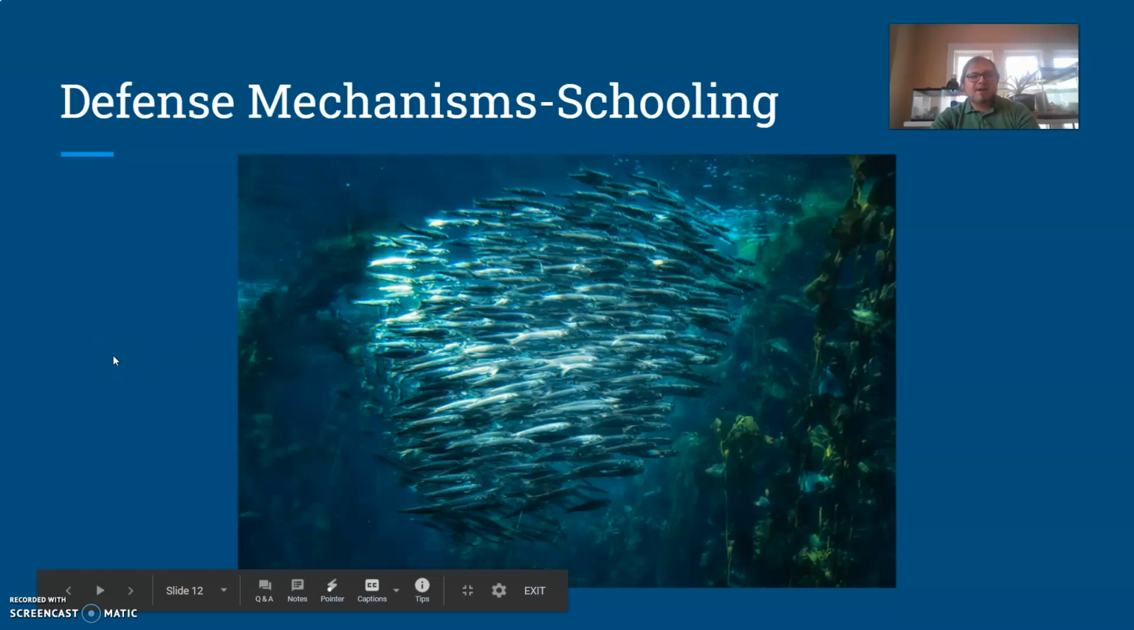Schooling is another defense mechanism. You've probably seen fish moving in large groups like this. A lot of fish that do this have this kind of iridescent shininess to them. And again, it's when they all move and light plays off of their body that it makes it hard for predators to pick out one individual fish that they're going to take from that group.